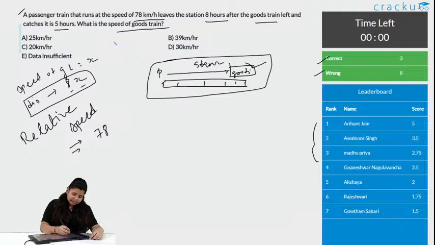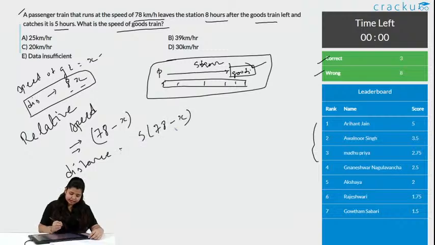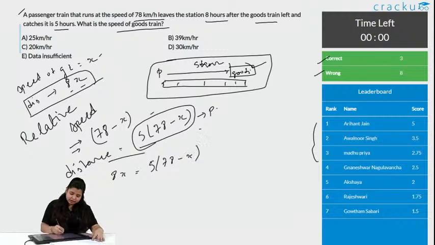We know the speed of the passenger train and the goods train, and they are moving together for 5 hours. So, what will be the distance? 5 into 78 minus x. So, in 5 hours the passenger train covered the distance covered by the first train. Together, the distance is 8x and 5(78 minus x). When you solve this, you get x equal to 30.